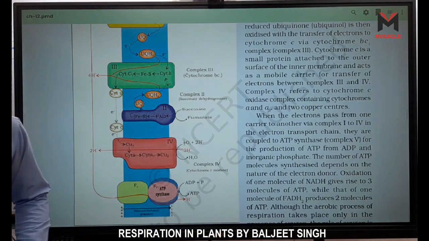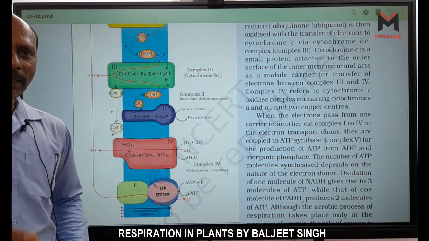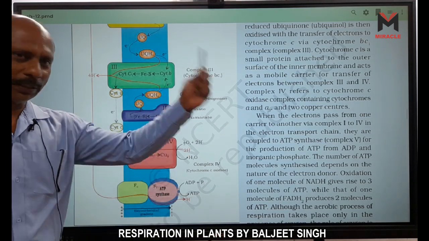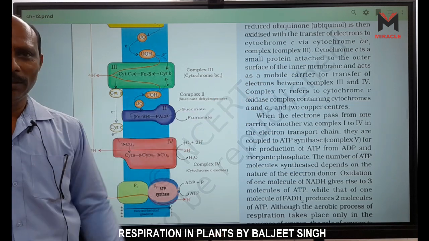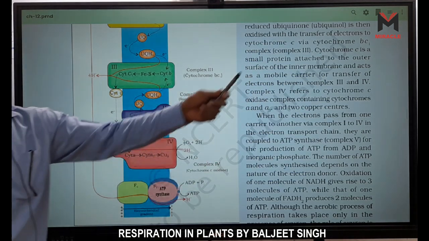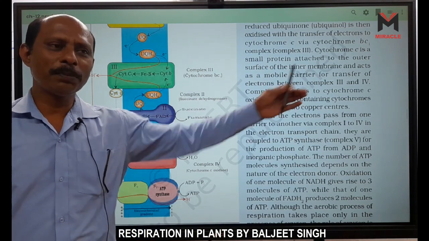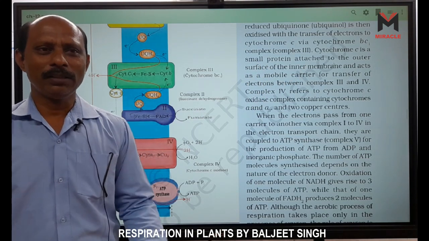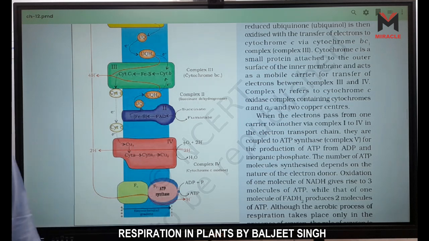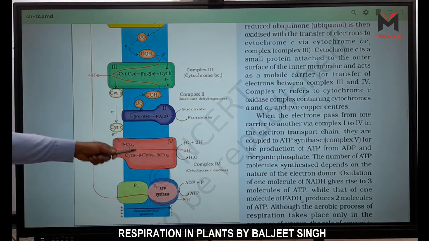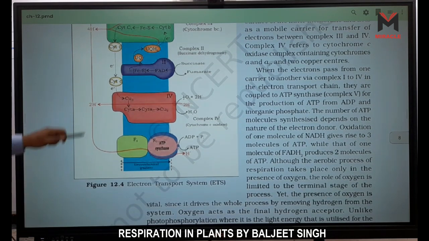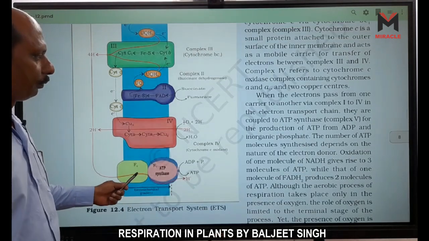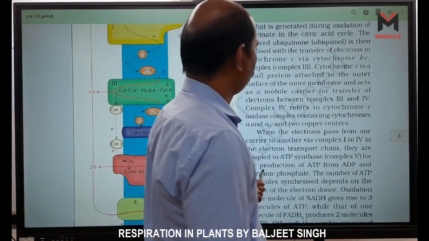Suppose that I give you some money and say, give it to the office person. That means the office person is important to send this money. This process is completed only when the office person is there. No office person means what? This is lost, right? So oxygen is the ultimate acceptor of electrons, and it is given here.